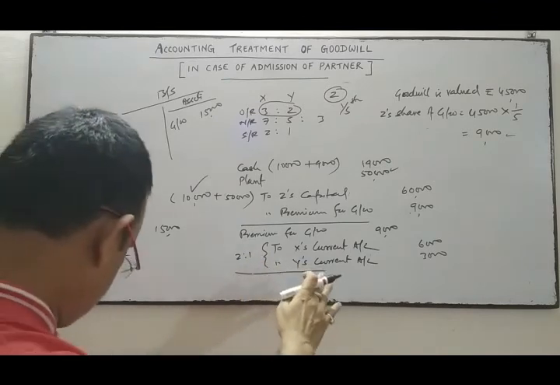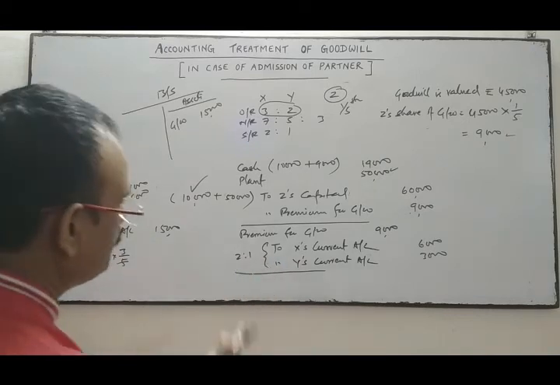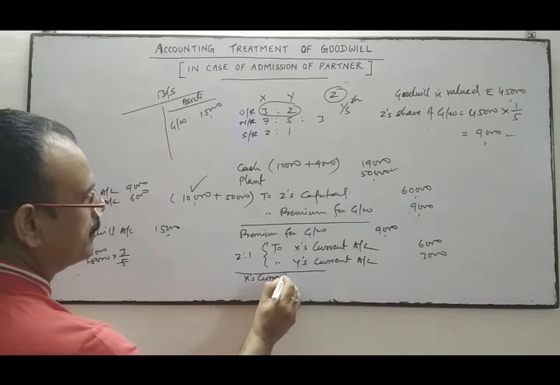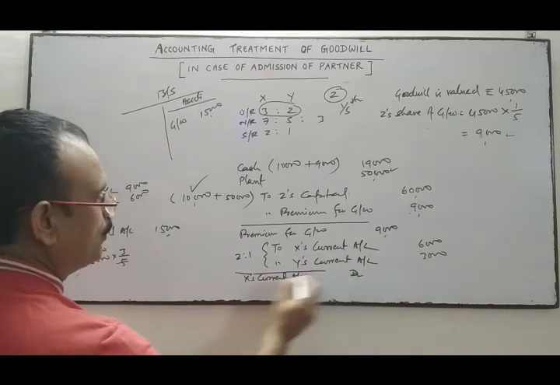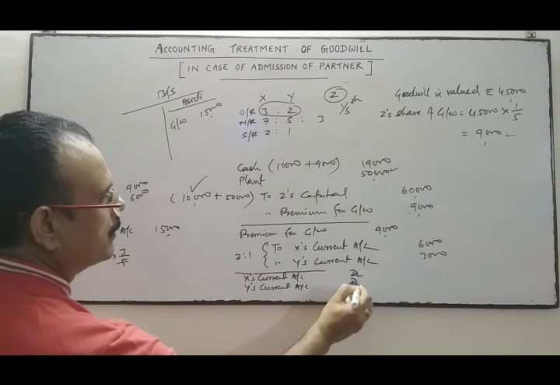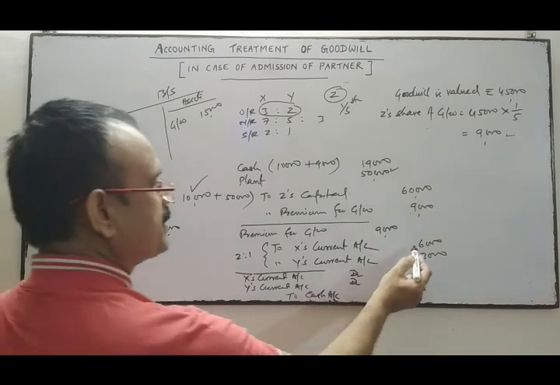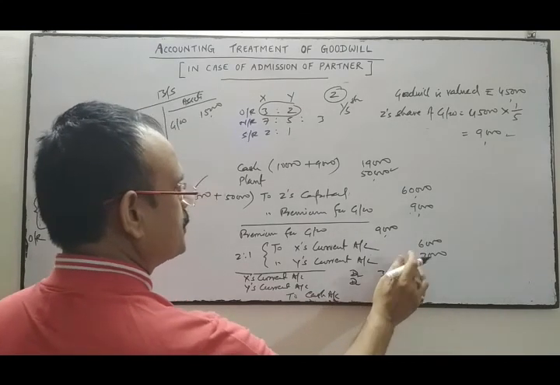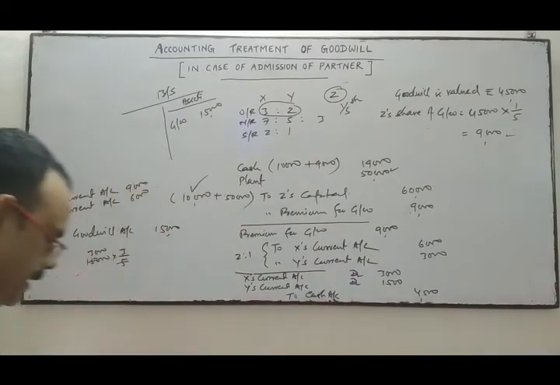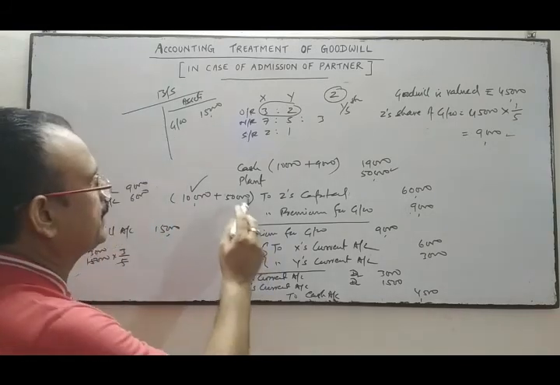Half of the amount: it has been written that 50% of the goodwill is withdrawn by the partners. So when they have withdrawn 50% of the amount, X's current account debit, Y's current account debit, to cash account. 50% amount is withdrawn. So 50% of 6,000 is 3,000, and 50% of 3,000 is 1,500. So a total of 4,500 is withdrawn by the old partners from the firm. So three entries will be done by us.